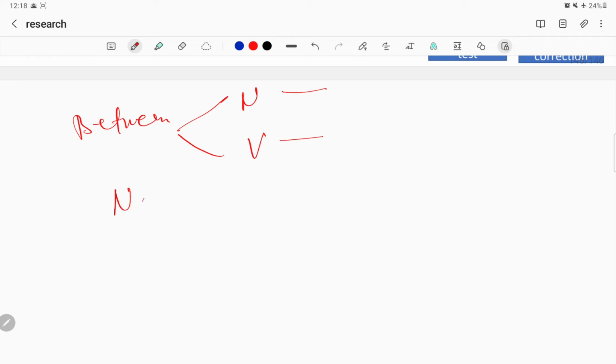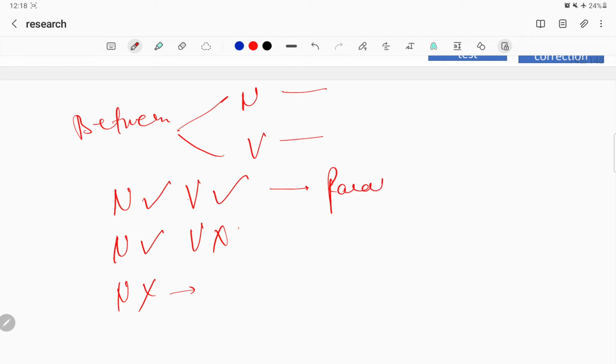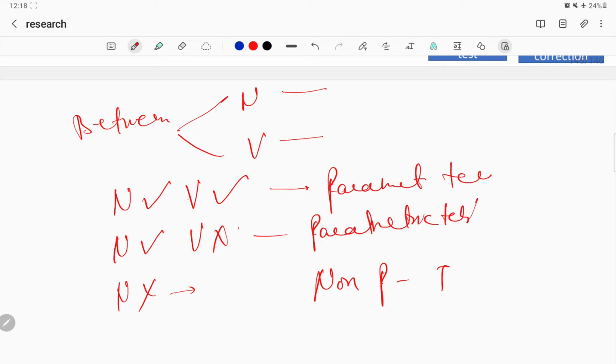One is when normality is satisfied, variance is also satisfied. Normality is satisfied, variance is not satisfied, meaning variances are not the same. And when normality itself is not satisfied, then we'll not go for variance. For this we go for parametric test. For this, non-parametric test, and in this we go for parametric test, remember, with correction.